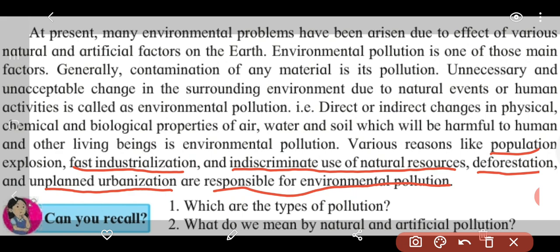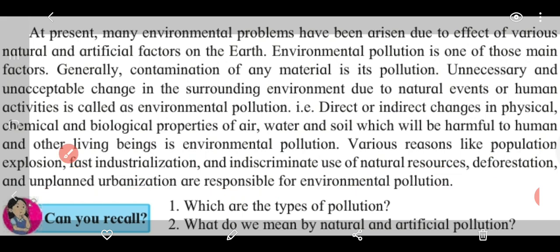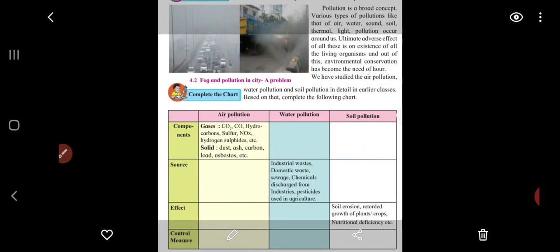Then comes deforestation, cutting of trees. Forests get destroyed haphazardly, with no planning. Unplanned urbanization: cities are being built without any proper planning, and all this contributes to environmental pollution. This gives an idea of how our environment is getting polluted. So here we have to think of all the activity which we are carrying out. Moving ahead, on this particular page, this chart part has been reduced.